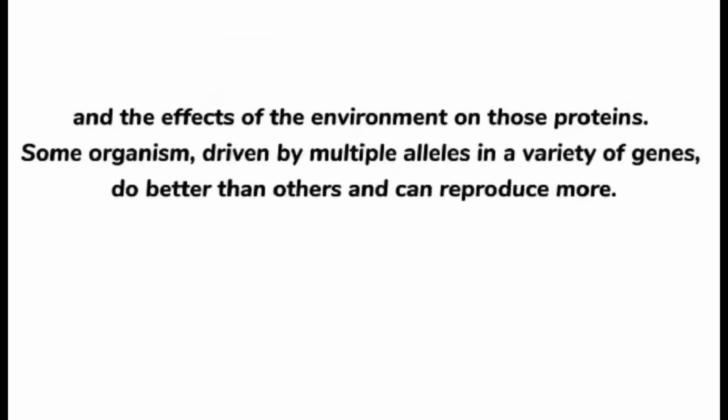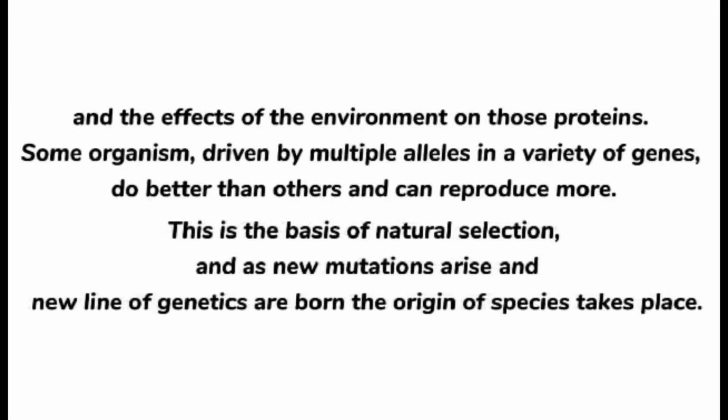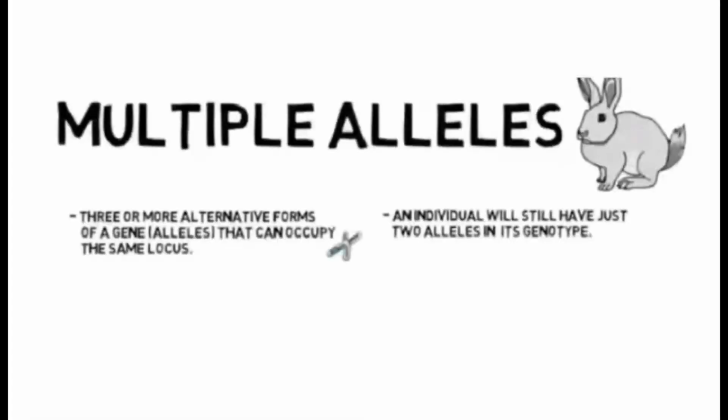Some organisms, driven by the multiple alleles in a variety of genes, do better than the others and can produce more. This is the basis of natural selection, and as a new mutation arises and new lines of genetics are born, the origin of species takes place. Multiple alleles are three or more alternative forms of a gene that can occupy the same locus. An individual will still have just two alleles in its genotype.